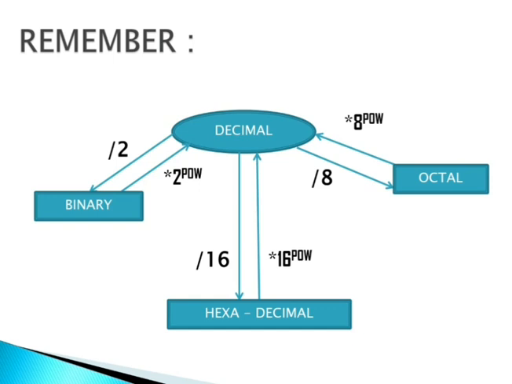You have to use this way because we have one easy chart. You can convert hexa to binary and binary to hexa by using the chart. You can convert hexa to octal and octal to hexa by using binary. You can convert octal to binary and binary to octal by using the chart. But between octal and hexa, there is no direct conversion.